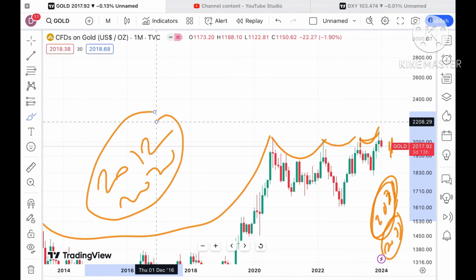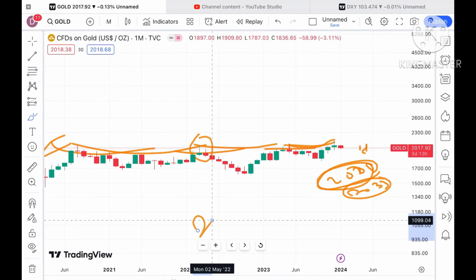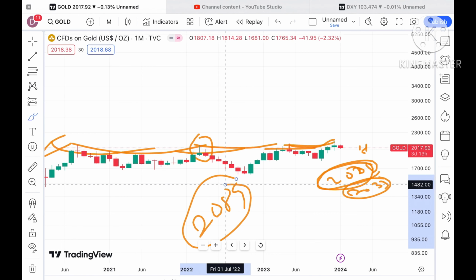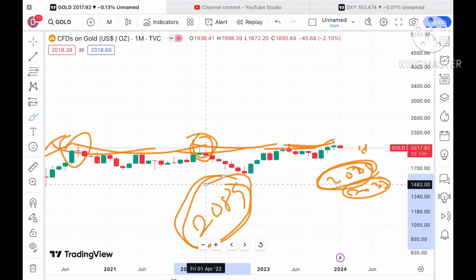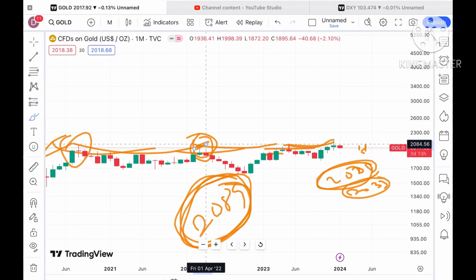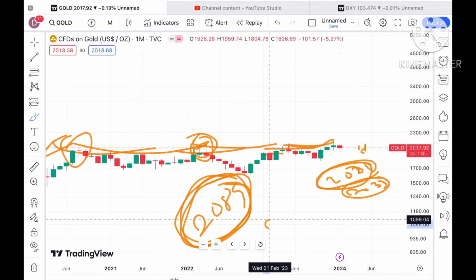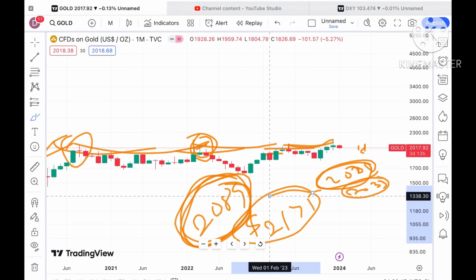You have to look at this and understand that this is the pattern we have seen, and similar small patterns are forming. But I have already told you that the high was around $2089, where it sustained this level. You can check my previous videos also. For this particular time I told you that it will cross this level, because this level was already a weak resistance, so chances were very high, and then it made a high of 2145.